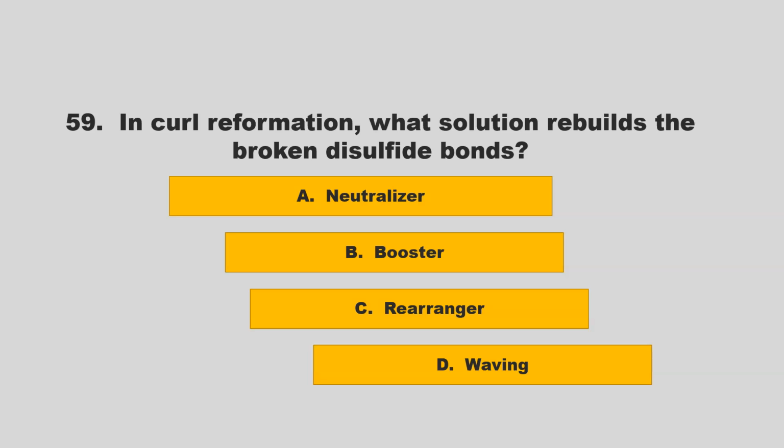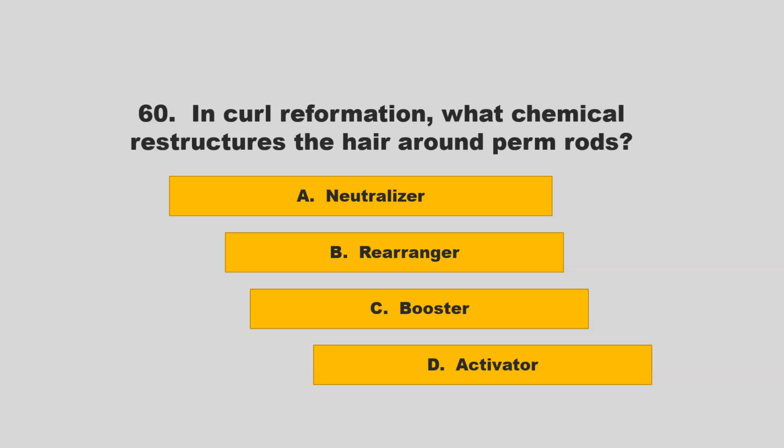In curl reformation, what solution rebuilds the broken disulfide bonds? Is it neutralizer, booster, rearranger, waving? If you chose A, neutralizer, you are correct.